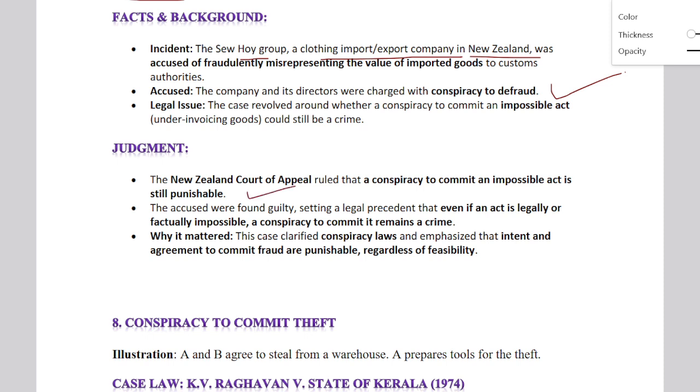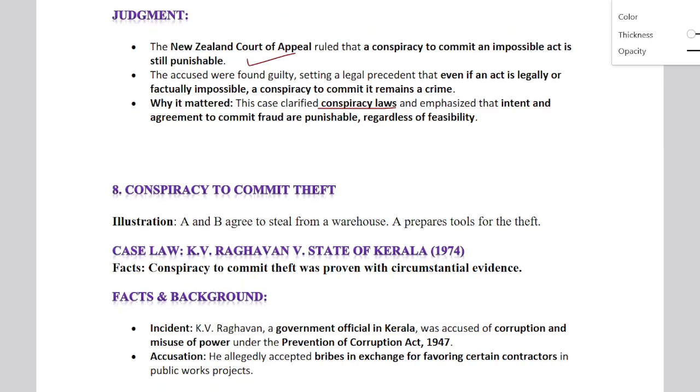The accused were found guilty, setting a legal precedent: even if an act is legally or factually impossible, conspiracy to commit it remains a crime. Why does it matter? This case clarified conspiracy law and emphasized that intent and agreement to commit fraud are punishable regardless of feasibility.